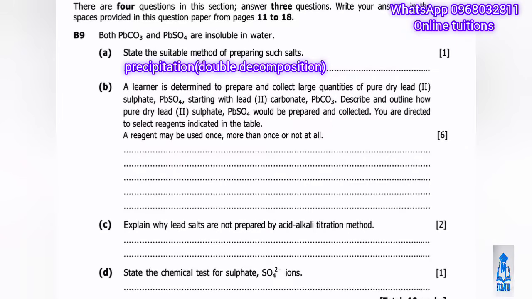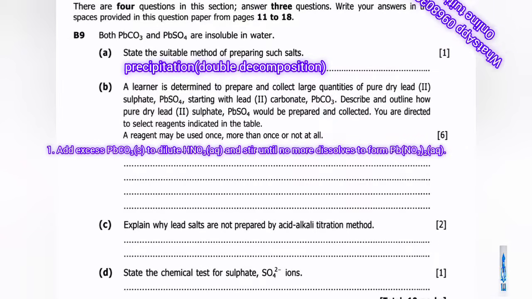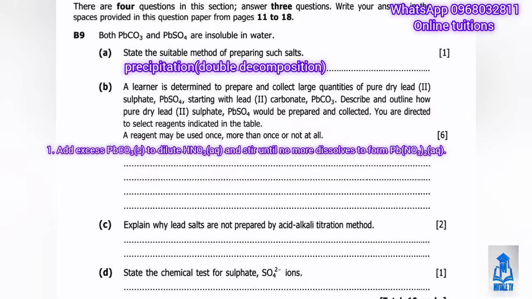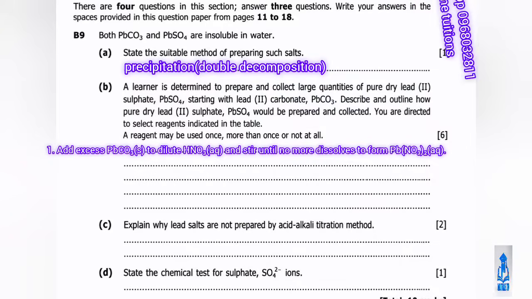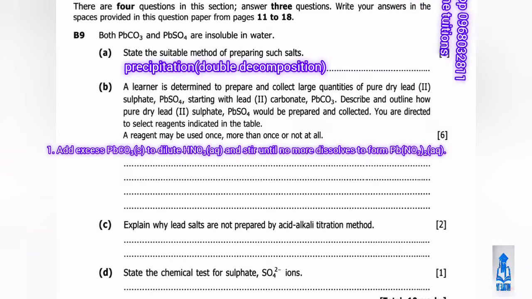Step 1: lead carbonate does not dissolve in water, so we cannot react it directly with sulfuric acid to get a clean reaction, since lead sulfate is also insoluble and would coat the lead carbonate, stopping the reaction. So instead, we first dissolve the lead carbonate using dilute nitric acid, since lead nitrate is soluble.